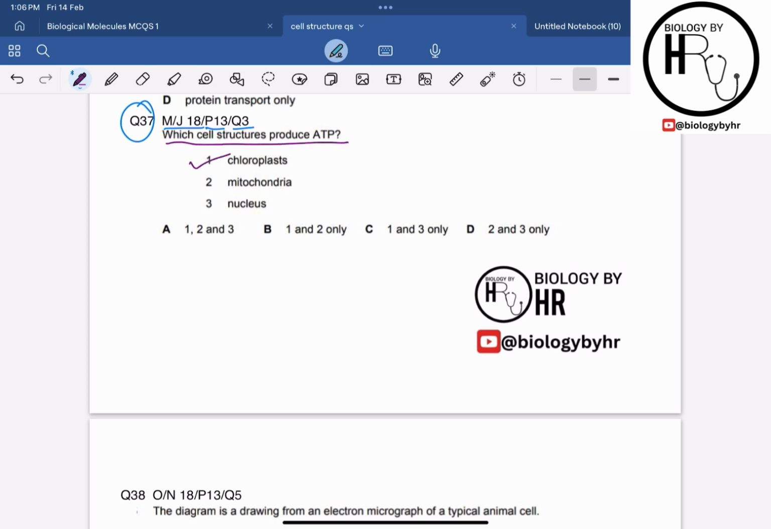So we know that chloroplast produces the ATP. Why? Because photosynthesis takes place in the chloroplast, and photosynthesis produces the ATP. So hence chloroplast produces the ATP.